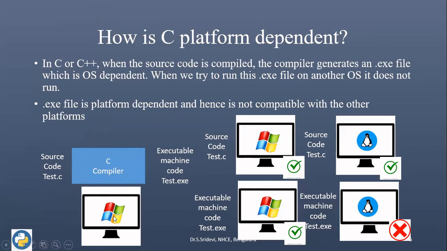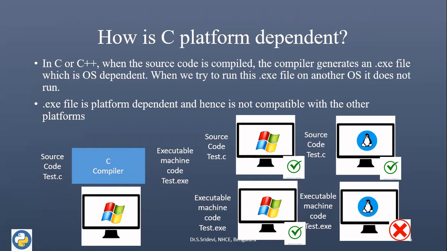The machine has Windows OS. When I compile, it will generate an exe file. So here the file name is test.c, and I'll be getting an exe file, test.exe. And this test.exe is an executable machine code file. So it means that you can directly take this exe file and execute it on some other machine.